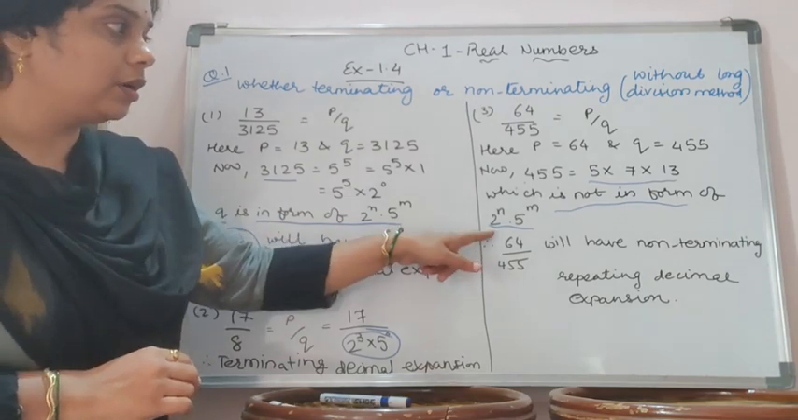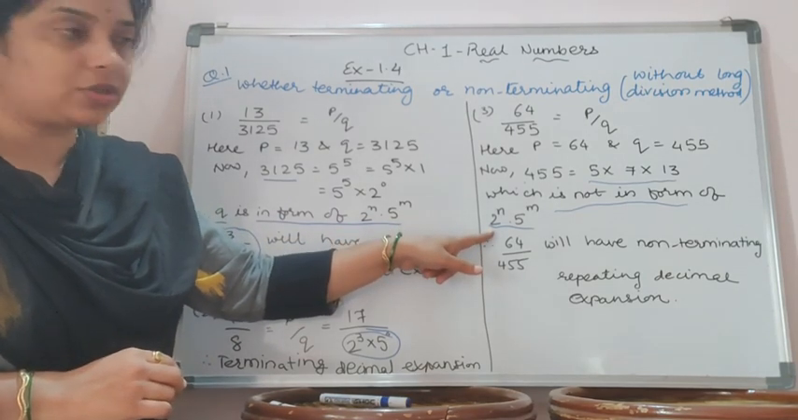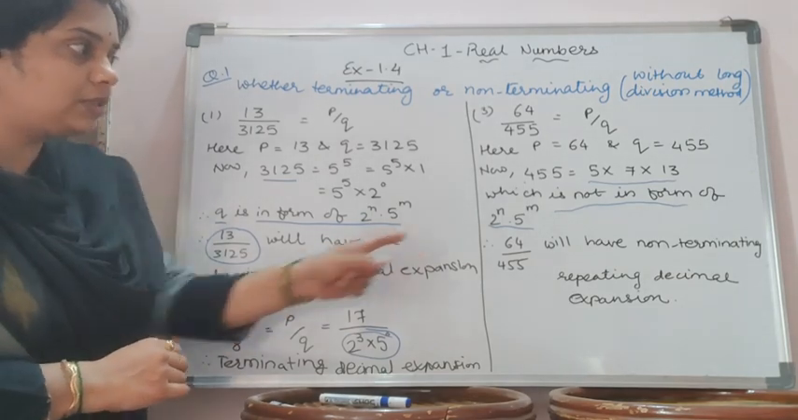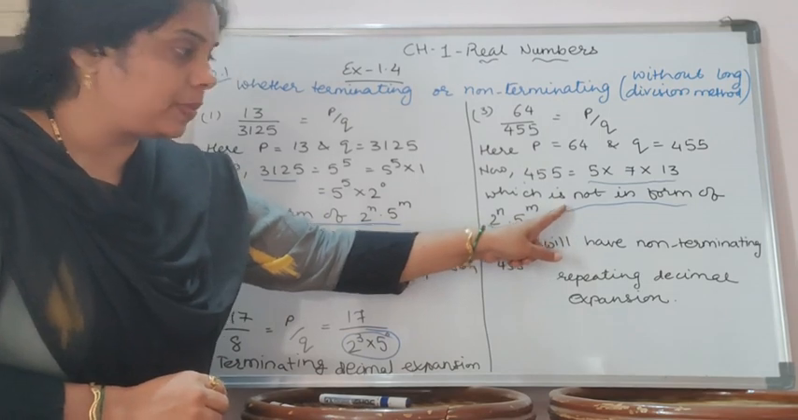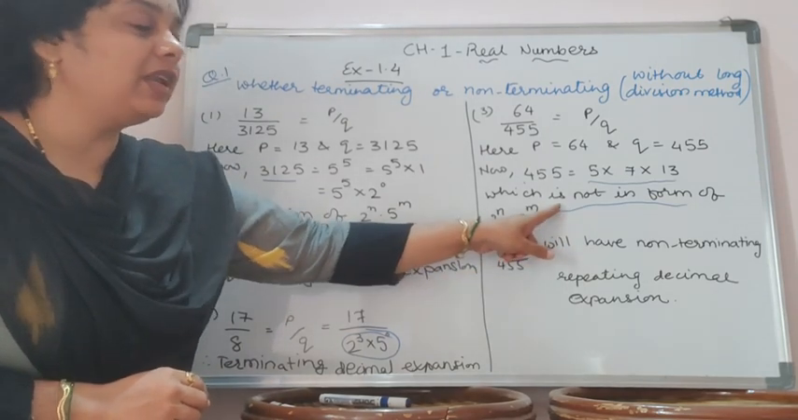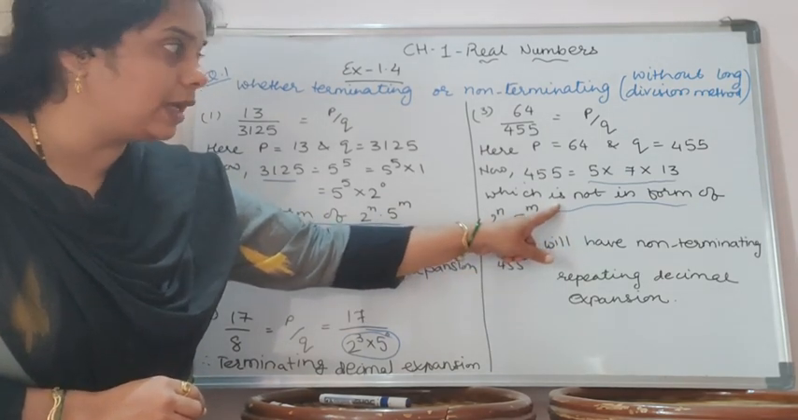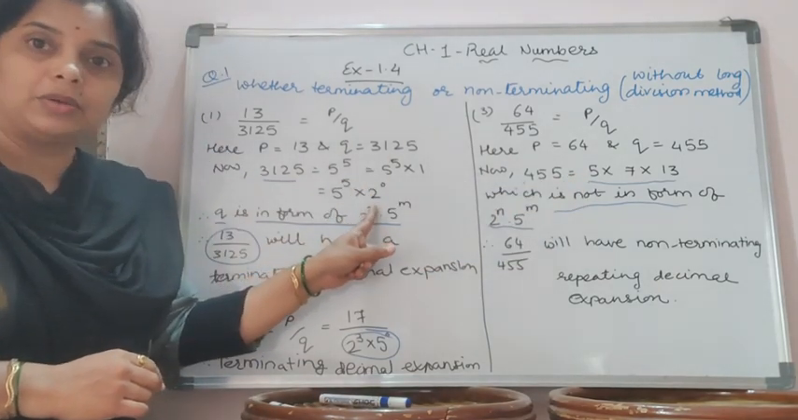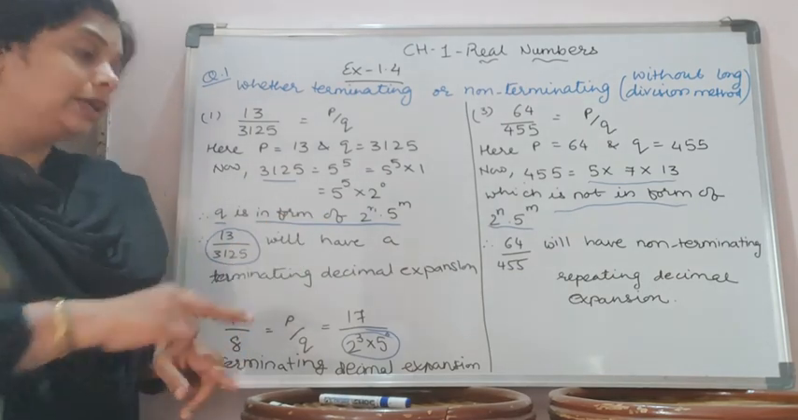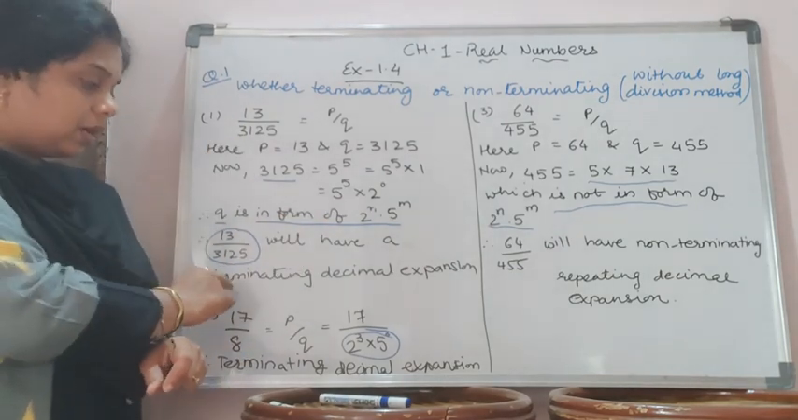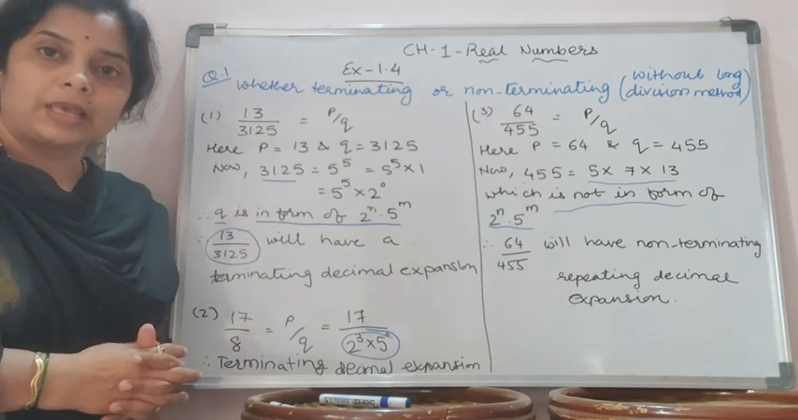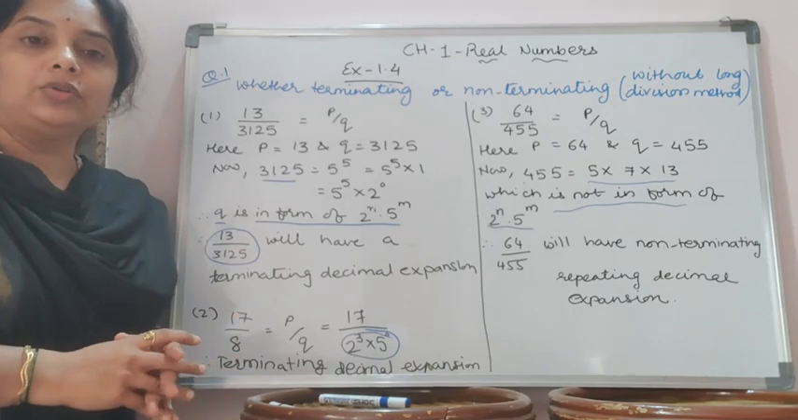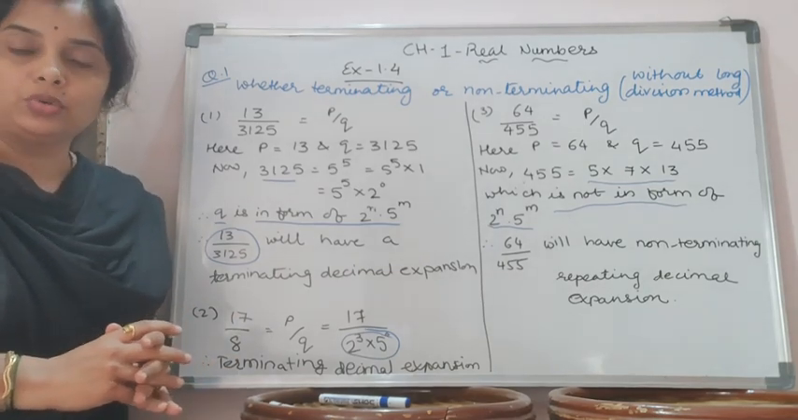If it is in the form of 2 raised to n and 5 raised to m, then it is a terminating decimal expansion, and if it is not, then it is non-terminating. When will it not be? When numbers other than 2 and 5 are there. If there is just 2 or 5, or both the numbers are there, then the given rational number has terminating decimal expansion. I hope you got all these things and you can do the homework in your notebook.